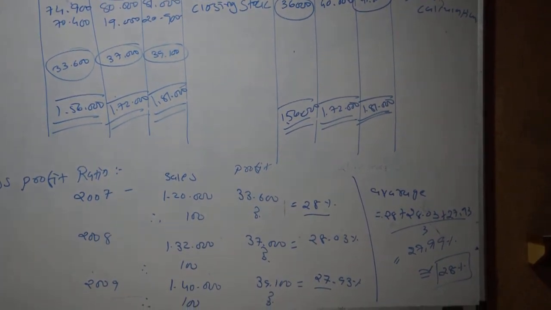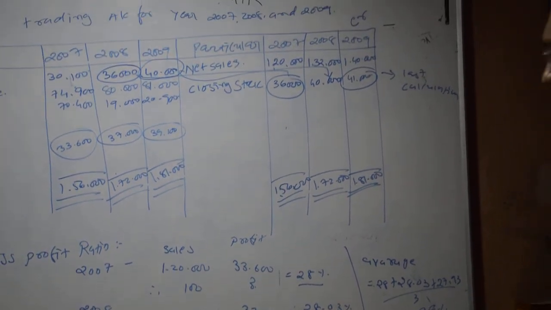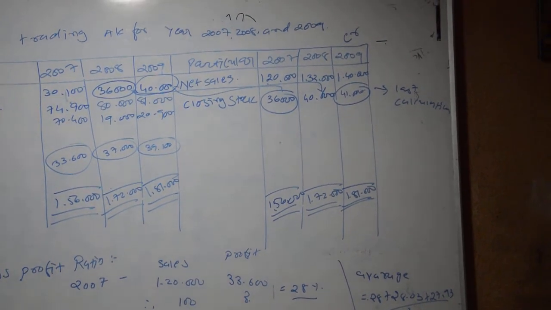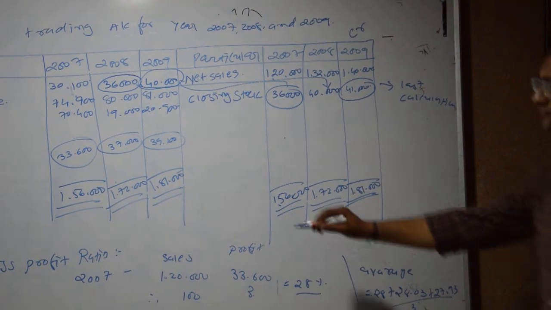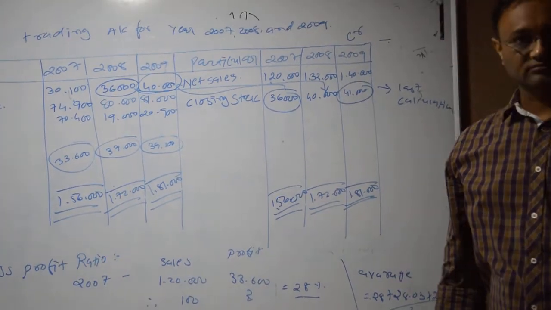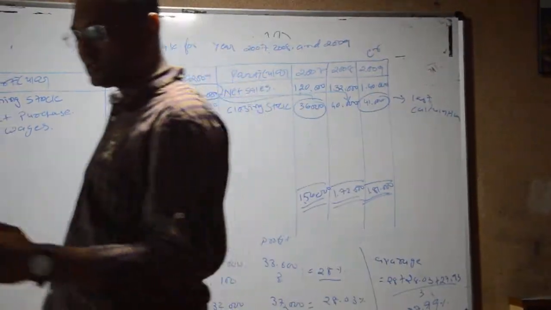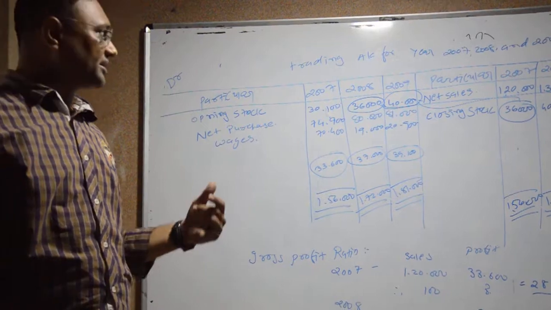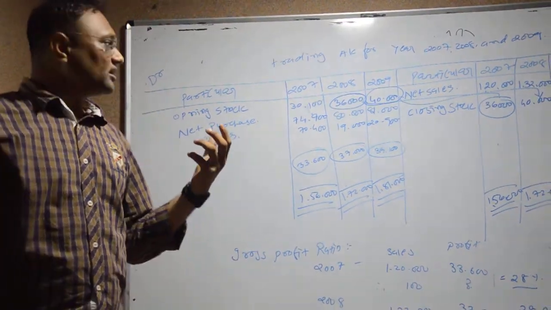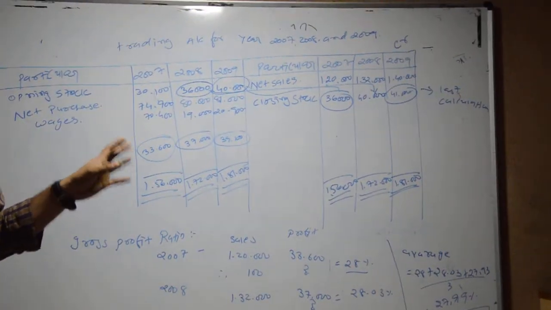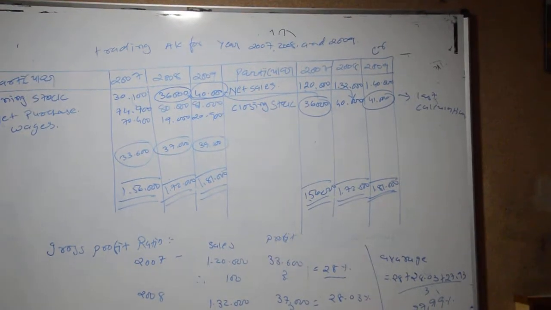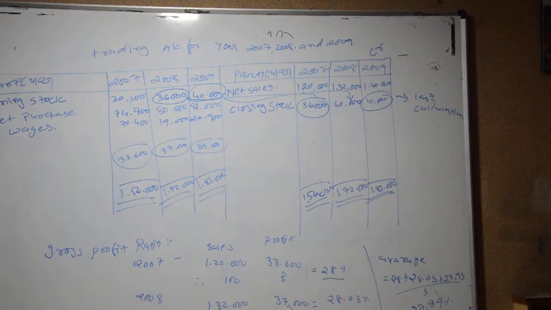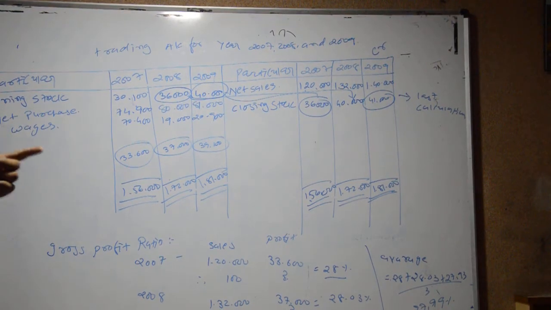There is a minor change of 0.1%, so we consider the round figure percentage. So 28% will be considered as the gross profit ratio in the year 2010. You have to keep this kind of calculation in mind while solving this kind of sum. This kind of sum is generally asked in the examination for 14 marks, so keep that in mind. Okay, the next calculation will be for the year 2010.